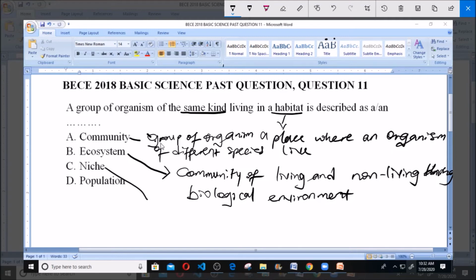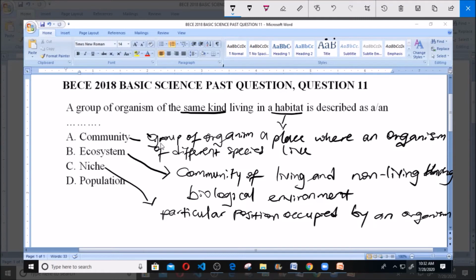Then niche here on the other hand simply means the particular position or space occupied by an organism and its function in that habitat or in that particular space. So a niche just simply refers to the position occupied by an organism and its function in that position or in that space.